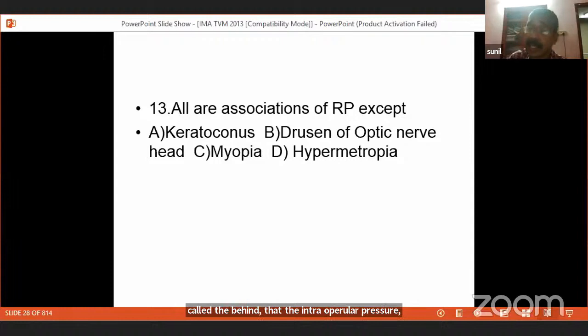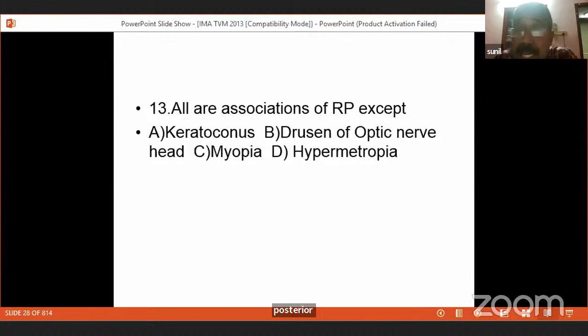Behind that, in the lens, you will see a posterior subcapsular cataract, a complicated cataract. Behind that, the vitreous is separated from the retina. That is called posterior vitreous detachment. Behind that, there is something called drusen of the optic nerve head. So the patient may have floppy eyelid, keratoconus, primary open angle glaucoma, cataract, posterior vitreous detachment, drusen of the optic nerve, and Coats-like telangiectasia of the retina. The patient may have a Coats disease-like appearance of the fundus.